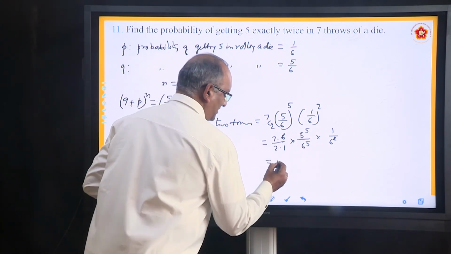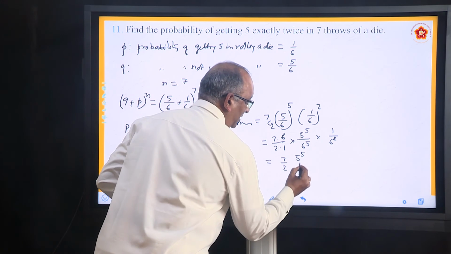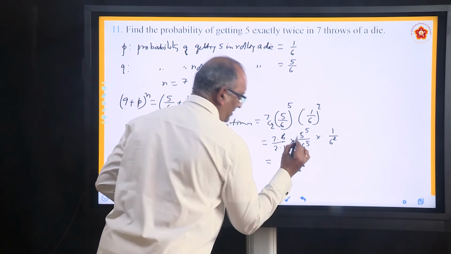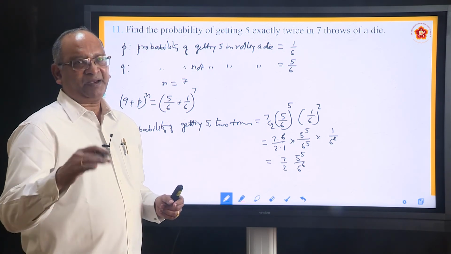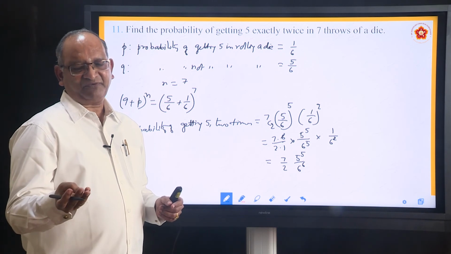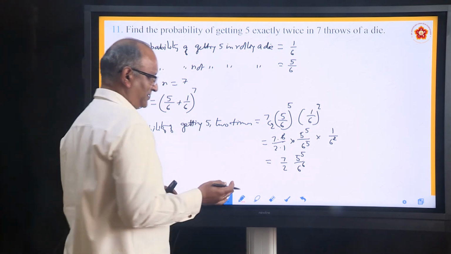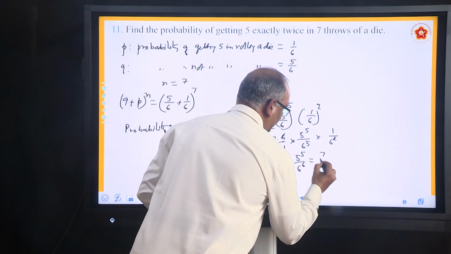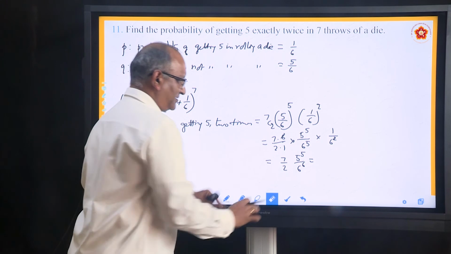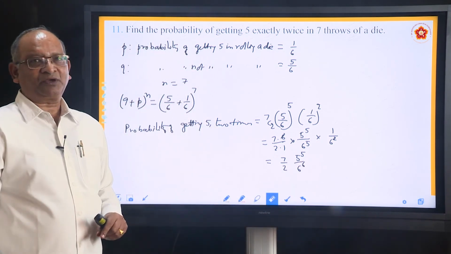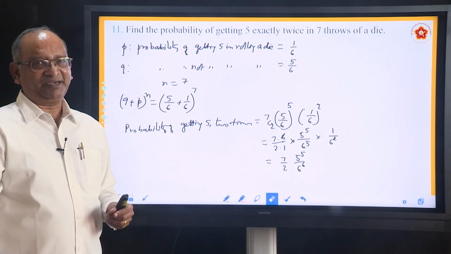Okay, first we will write down what is left. It is 7 by 2 into 5 to the power 5 and 6 to the power 6. This is the answer. Simplification, yes, you can always write by multiplying 5 times: 5 5s are 25, 5 5s are 125, 5 5s are 625, then 3125. Like that you can write, or you can just leave it off. We do not need to waste time. Just leave it off like that, that itself is the answer. Because he is not particular to test your arithmetic, he is particular to know your knowledge about probability.